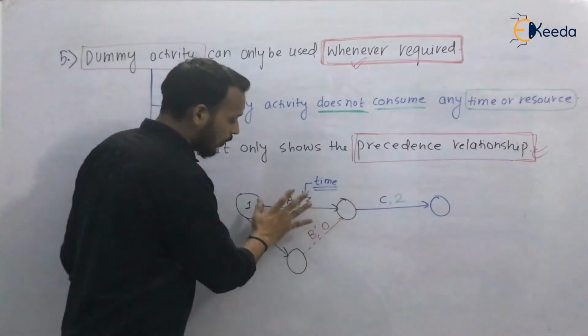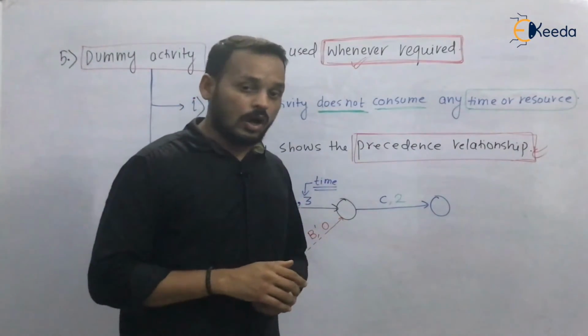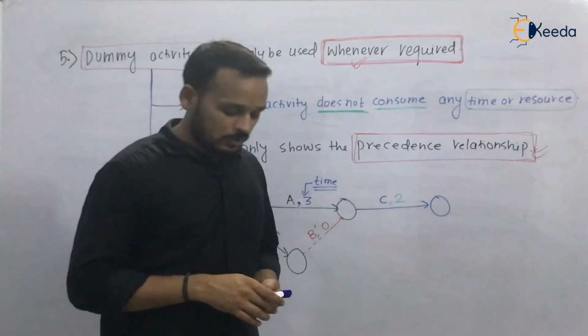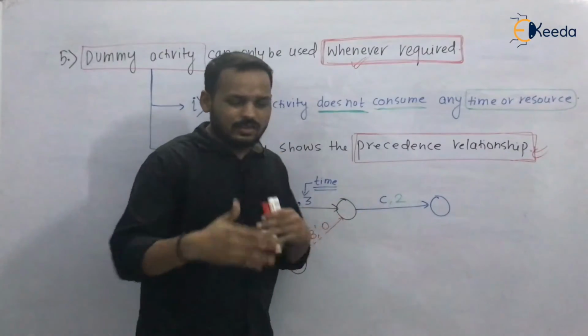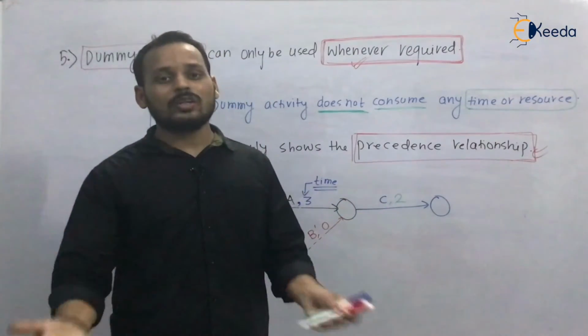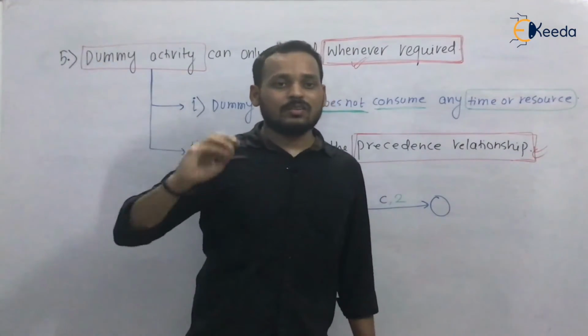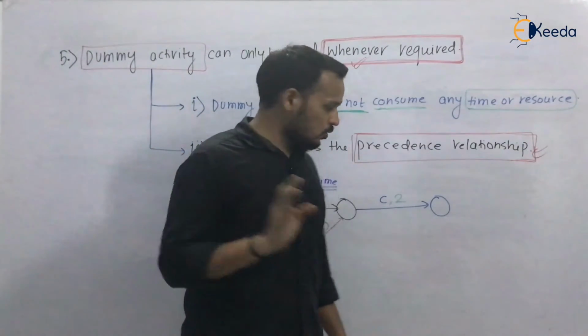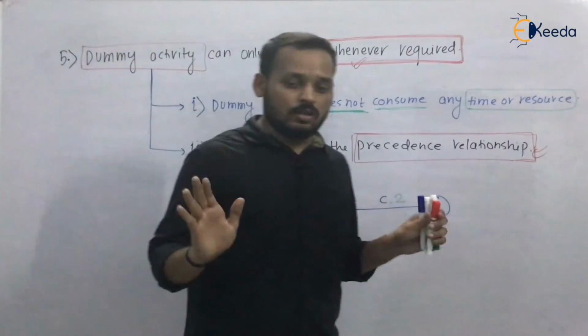2019 GATE problem was about dummy activity only. So you must know how to draw the dummy activity. We will take the example in upcoming lectures of how to draw the network diagram. We will draw the network diagram first and then we will move on to the next numericals. So just remember the rules.